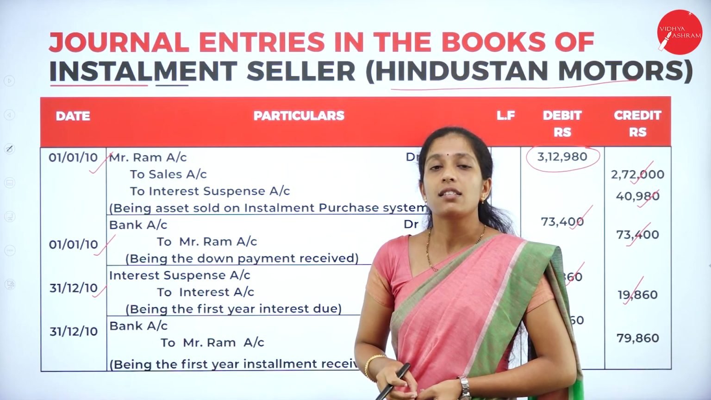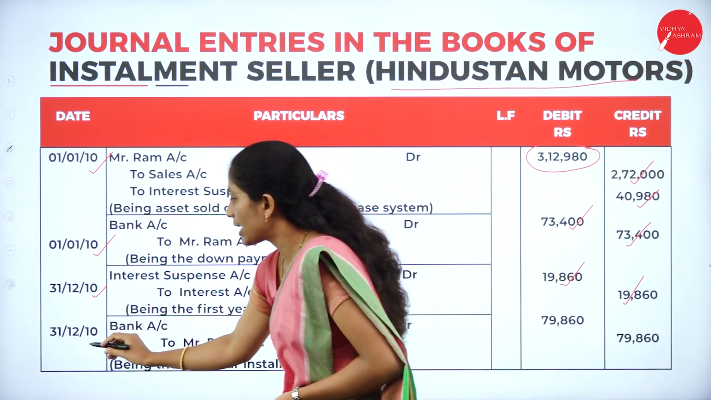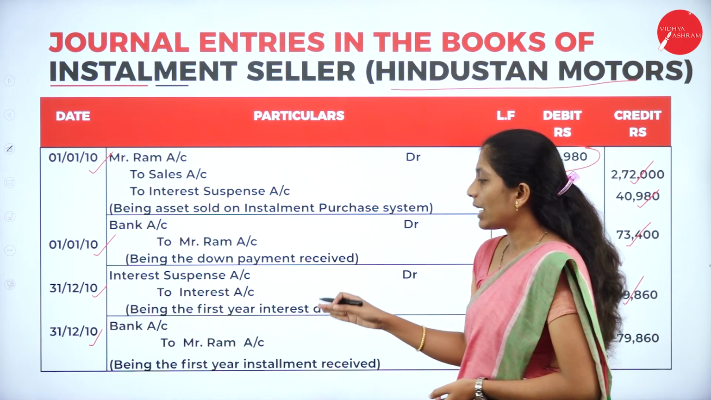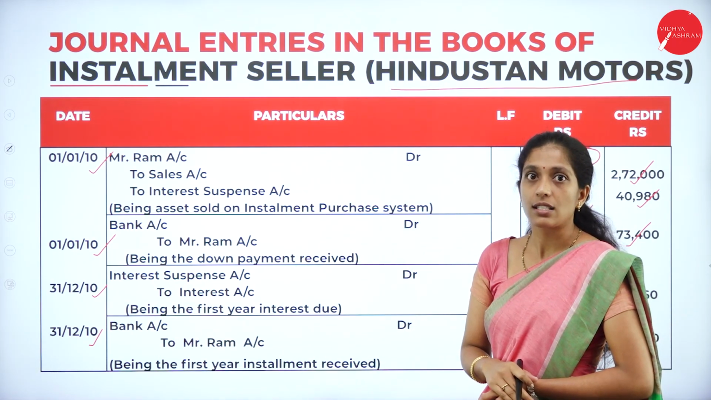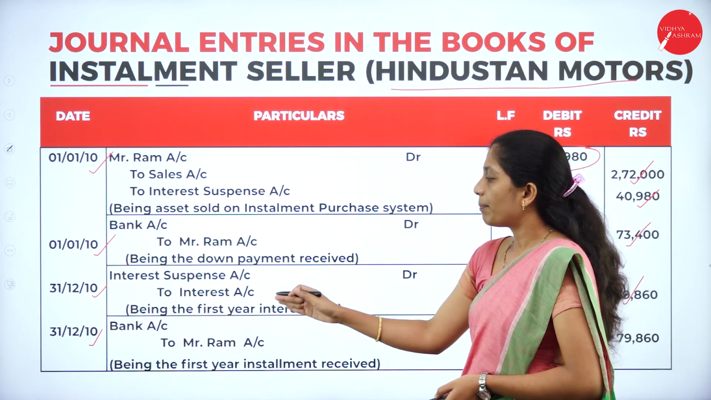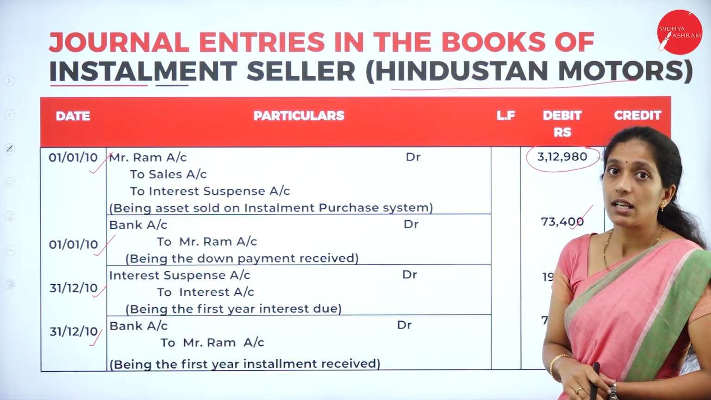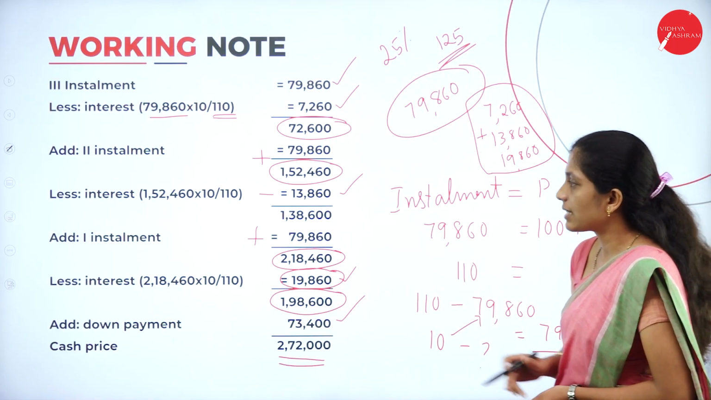And the next entry is for what? Receiving the installment amount, that is the first year installment amount. On 31/12/2010, bank account debit to Mr. Ram account, that is the installment purchaser. Bank account debit to Mr. Ram account, being the first year installment received. Now what is the first year installment?